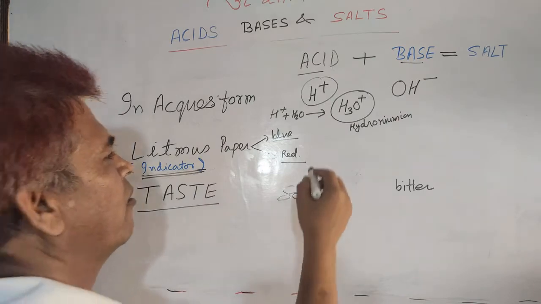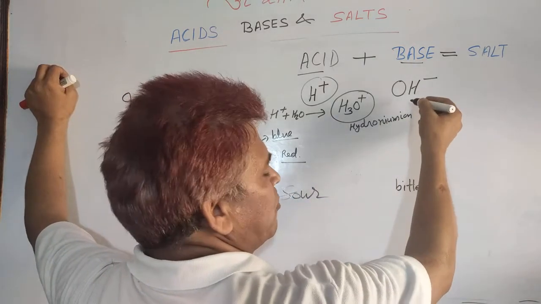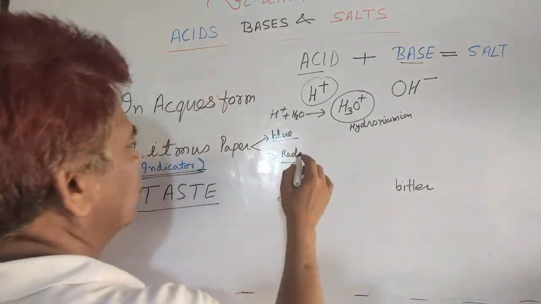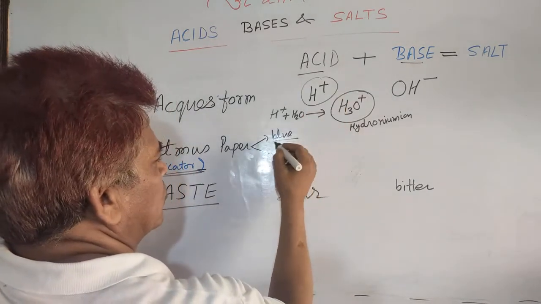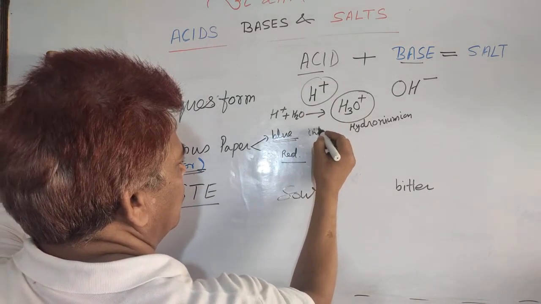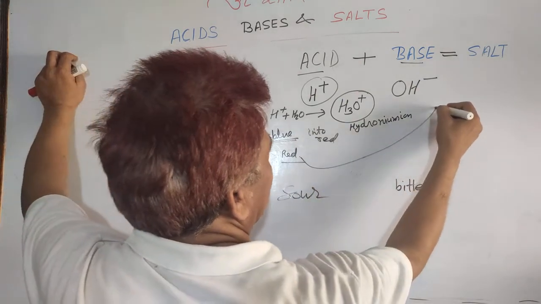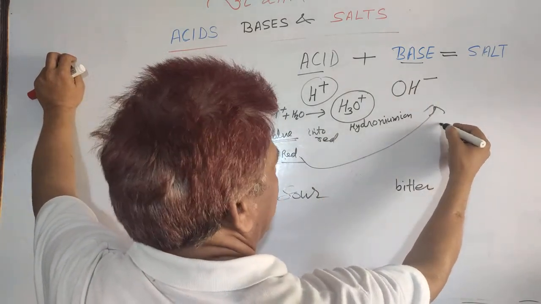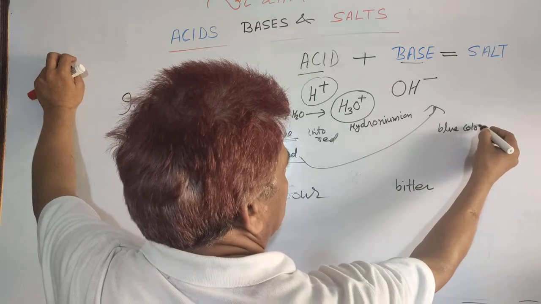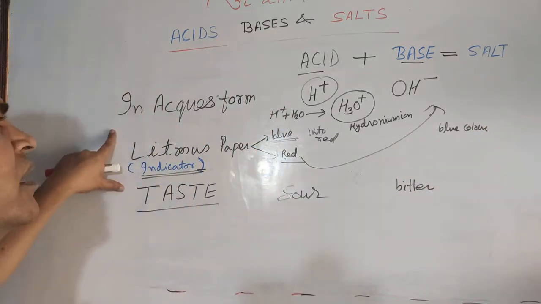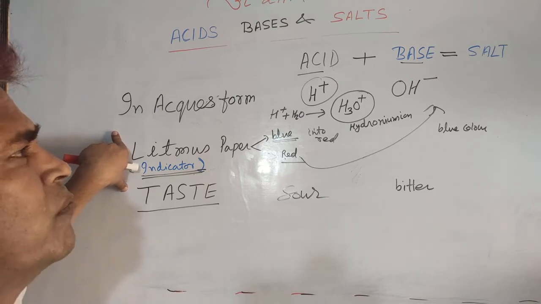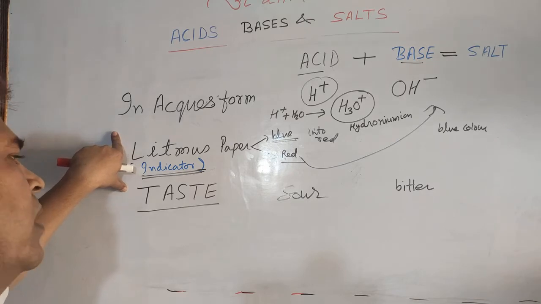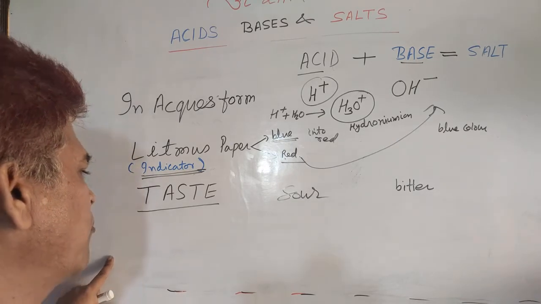Related to litmus paper, when red litmus paper touches any basic substance, it turns blue. In the case of acid, blue litmus paper turns red, and in the case of base, red litmus paper turns blue. So, on the basis of these three techniques, you can identify whether a given compound is acidic or basic in nature. So, one scientist named Arrhenius.